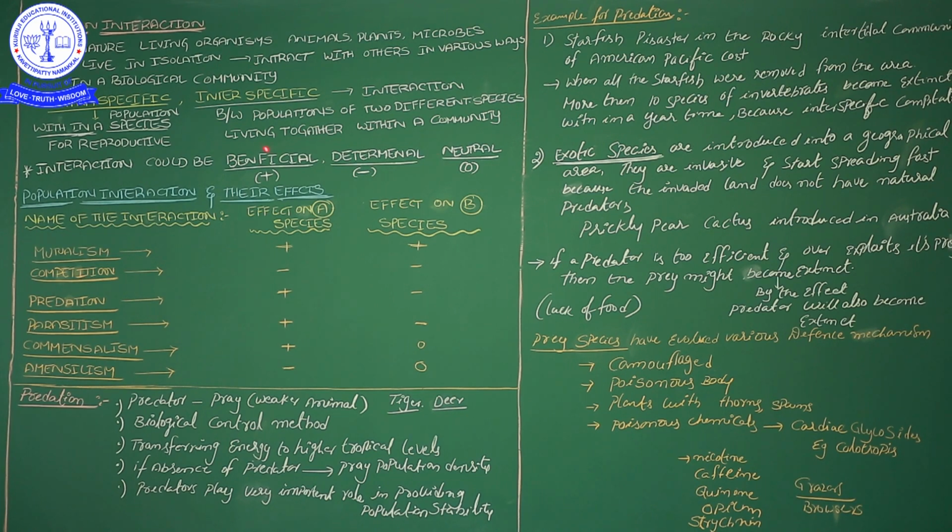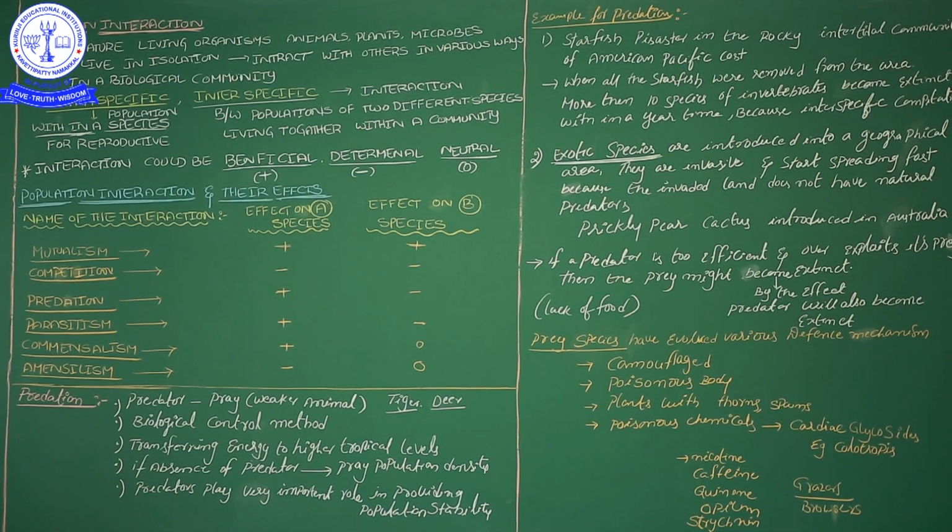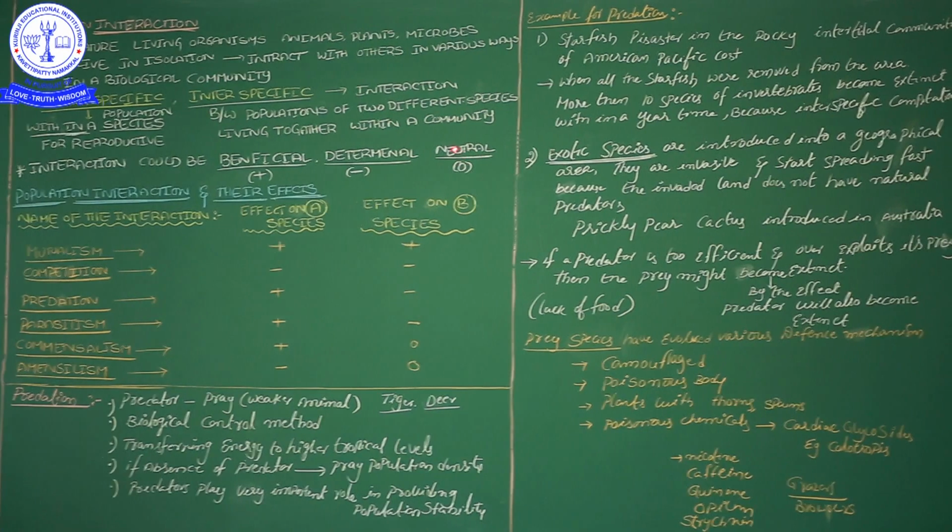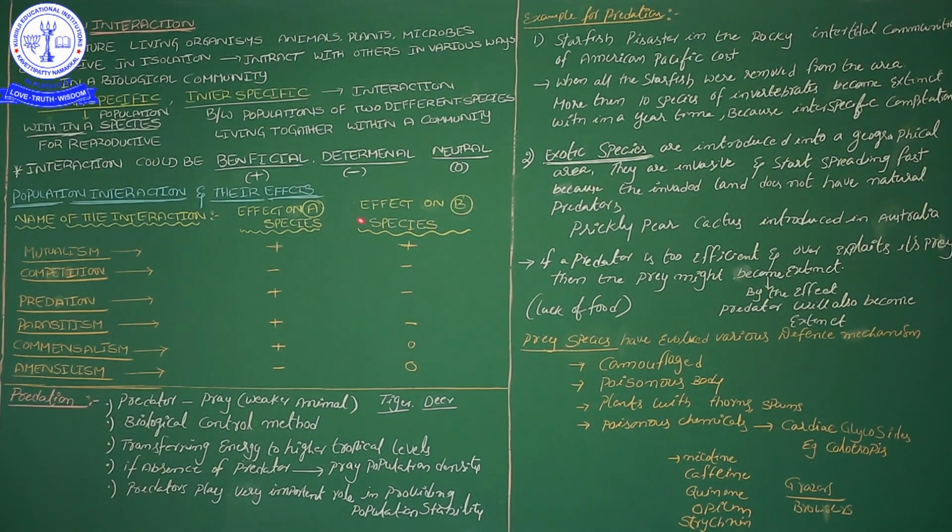That means when two organisms interact, maybe one species will get a chance to benefit, and maybe the other species will not benefit but instead get something harmful, something detrimental. Then sometimes there is no problem, they are just associated, and that time it is neutral.